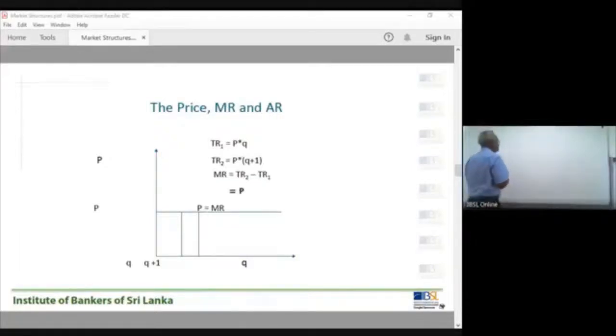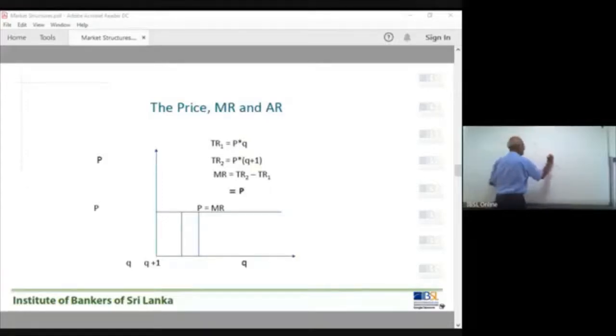We know that the industry demand curve and supply curve determine the market price, P1, with industry output capital Q. Then the firm, with firm's output small q, will have to take this price small p determined by the market, a price taker.